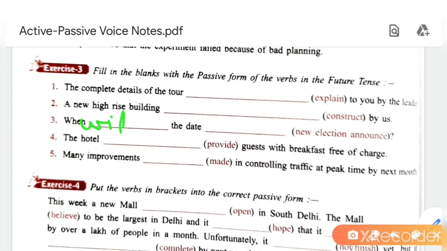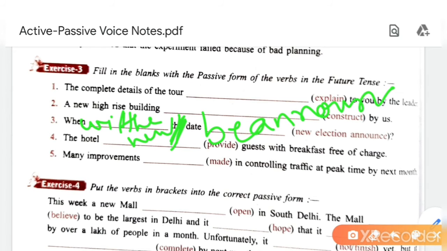When will the new election date be announced? Be announced. When will the new election date be announced?